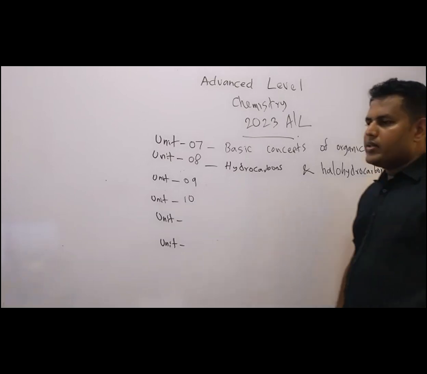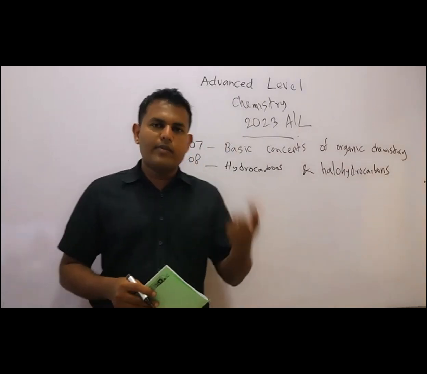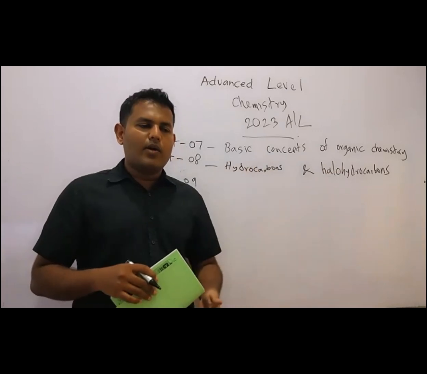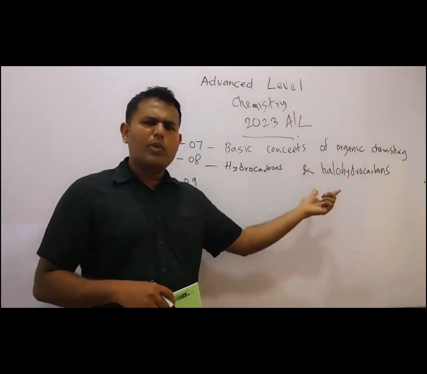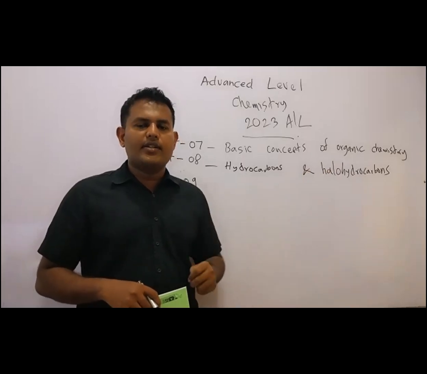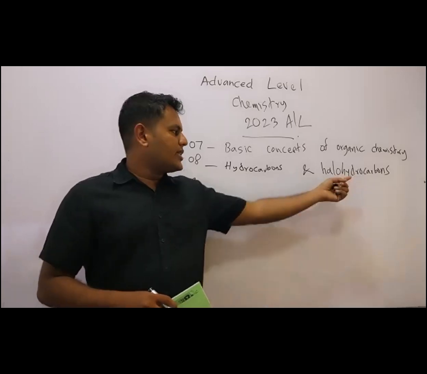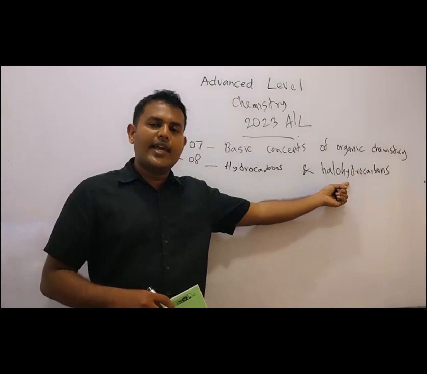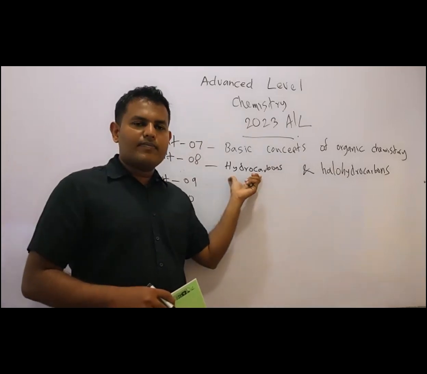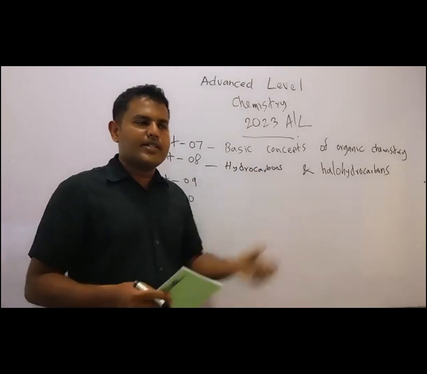So hydrocarbons means the compounds that you are having carbon and hydrogen. So what are halohydrocarbons? The carbon hydrogen containing compounds, they are attached with halo. Halo means halogens. What are halogens? Fluorine, chlorine, bromine, iodine. Those are known as halogens. So when carbon hydrogen is in contact with chlorine, that's known as a halohydrocarbon. It's called alkyl halide. Okay, we'll talk later. So hydrocarbons, you know: methane, ethane, propane, butane, carbon and hydrogen. Remember that now.